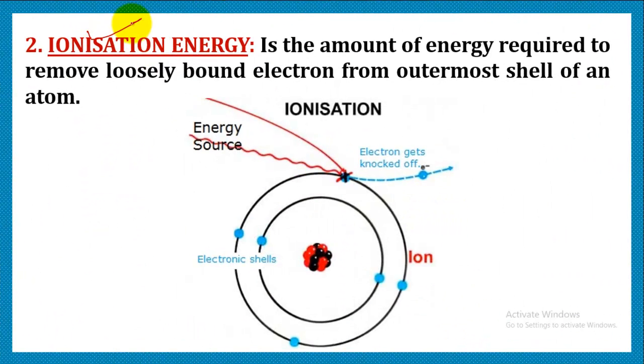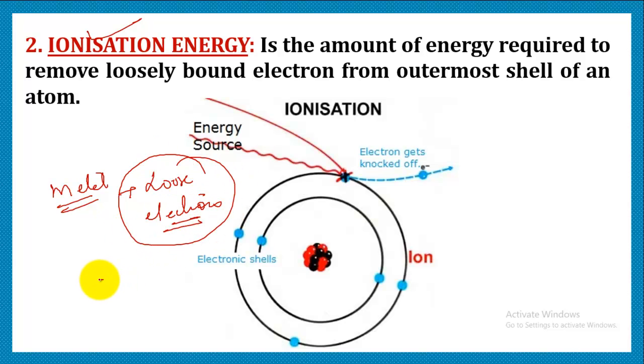Another property is ionization energy. Now what do we mean by ionization energy? As I told you, metals have the tendency to lose electrons. Metals possess the tendency to lose electrons, as after losing electrons, they form electropositive ions and attain the stable electronic configuration.